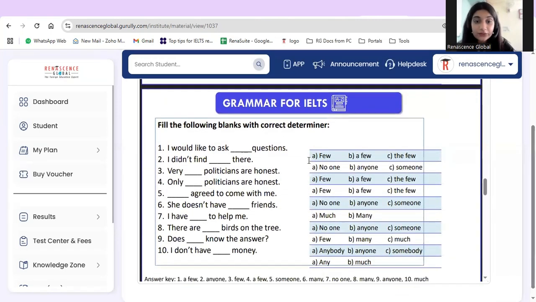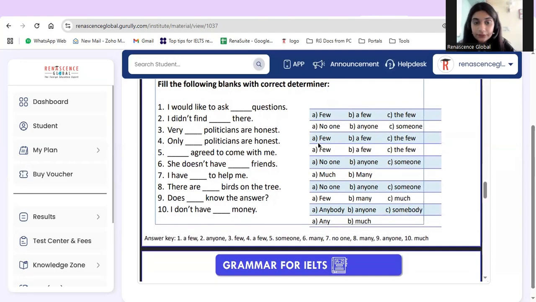Now, we have to fill in the following blanks with the correct determiner. For the first sentence, I would like to ask few, a few, or the few. I would like to ask a few questions. I didn't find anyone there. Very few politicians are honest. Not a few. Very few politicians are honest. Only a few politicians are honest.